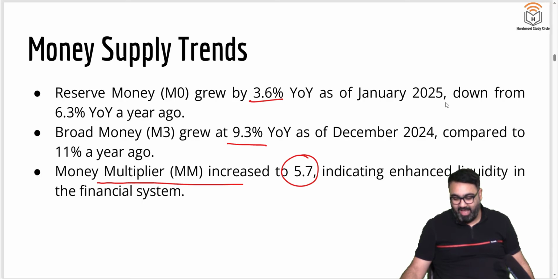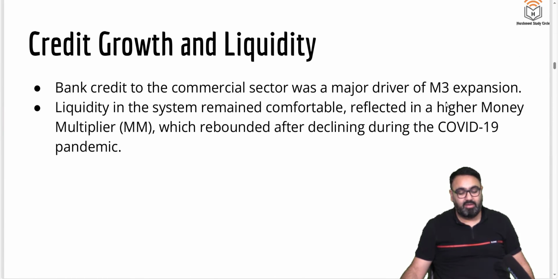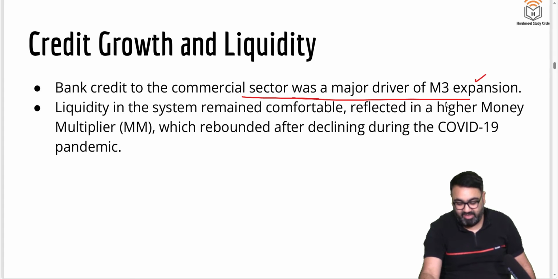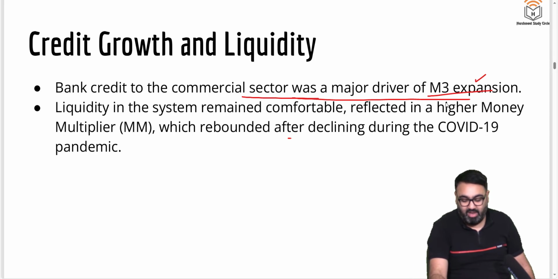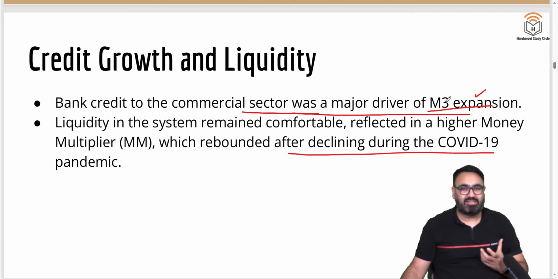Means you have more money in the hands of the people, more liquidity, people are buying more stuff. Apart from that, the banks were encouraged to give more loans. Banks gave more loans to the commercial sector, which also increased the money supply in the market. The money multiplier, that is the liquidity, has reached a good level. It had declined during the COVID-19 pandemic, but now it has again reached a good level. So there is more money in the market, which is also done to increase consumption.